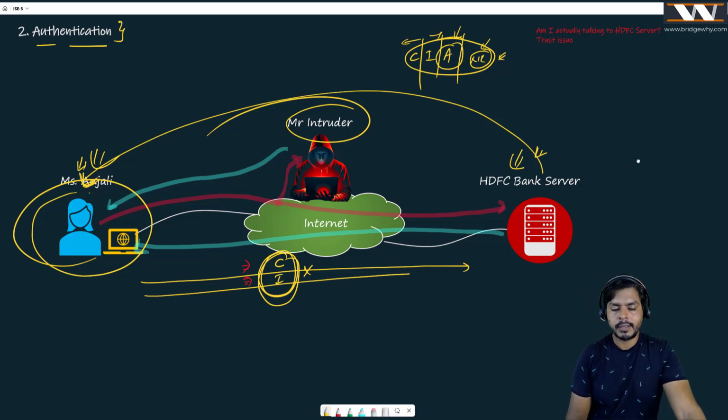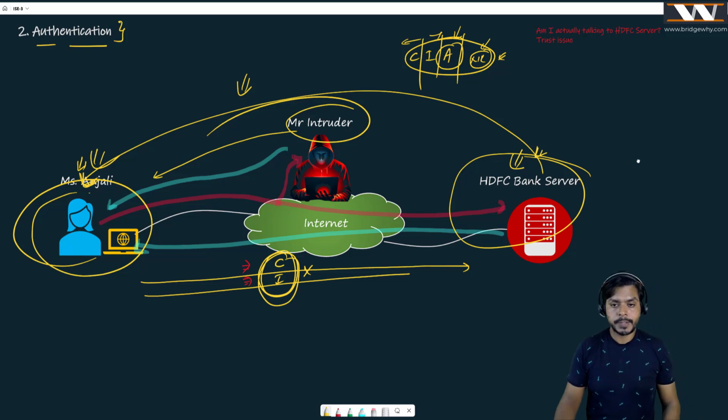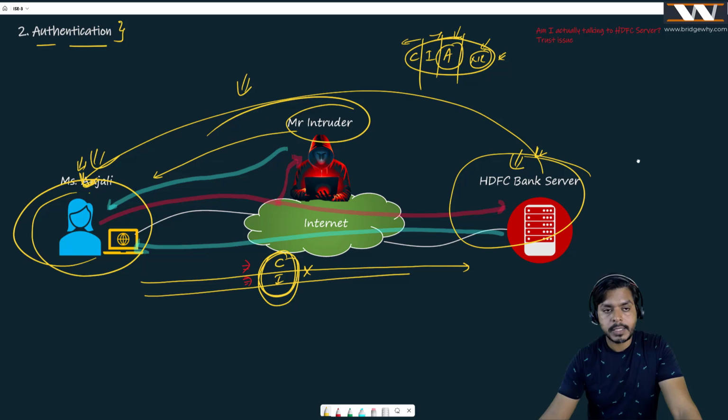Mr. Intruder cannot send that thing which is only available with the HDFC Bank server. Believe me. What is the common problem you are seeing here? The common problem is whether Anjali should trust the return traffic from HDFC Bank or Mr. Intruder, because Anjali doesn't know who is the intruder and who is HDFC Bank, right? It means the major problem we are seeing here is the problem of trust.